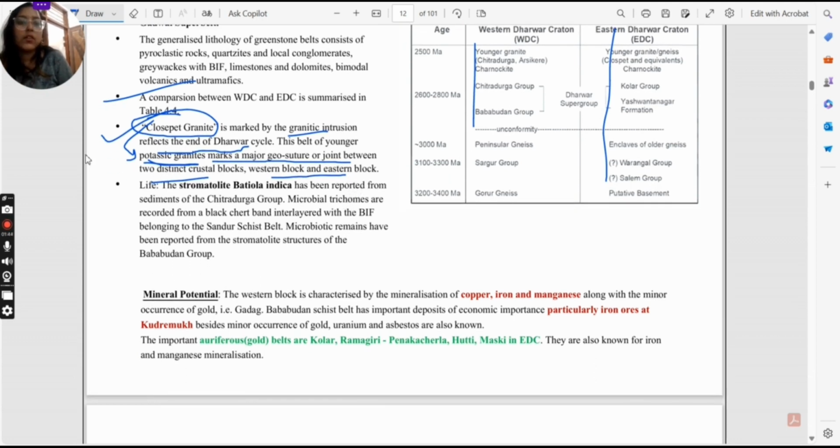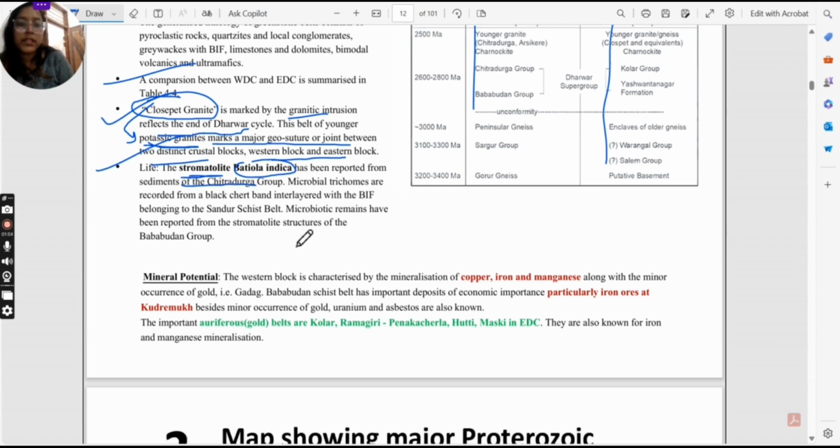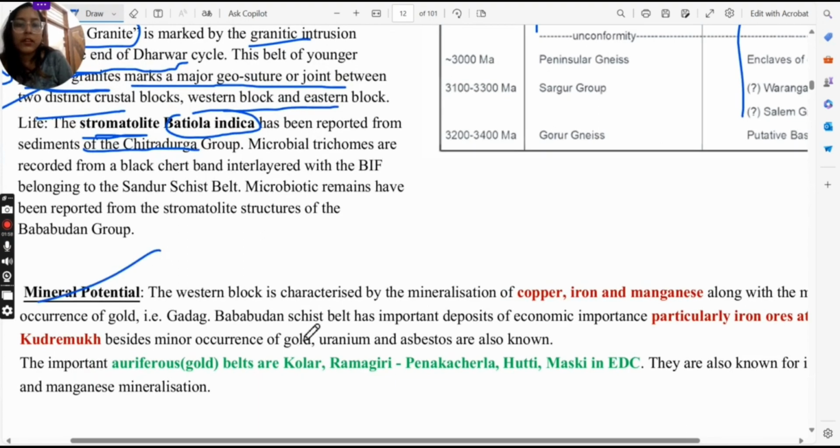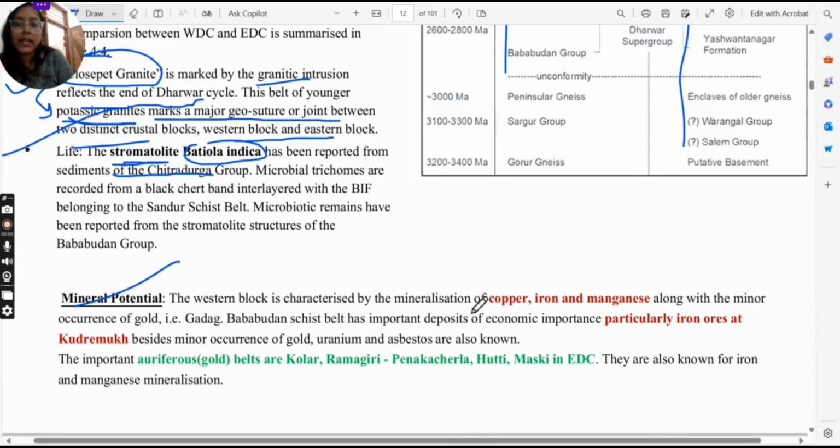Talking about life, the stromatolite found over here is Conophyton or Baiculia indica. It has been reported from the sediments of Chitradurga group. And if we talk about the mineral potential, Western block is mainly characterized by the mineralization of copper, iron, manganese, along with minor gold.